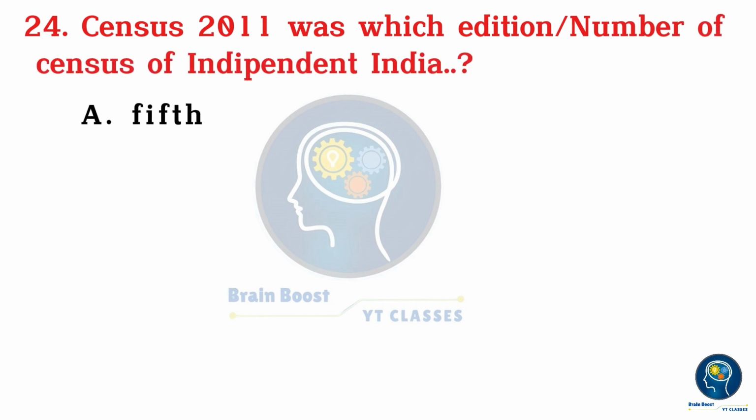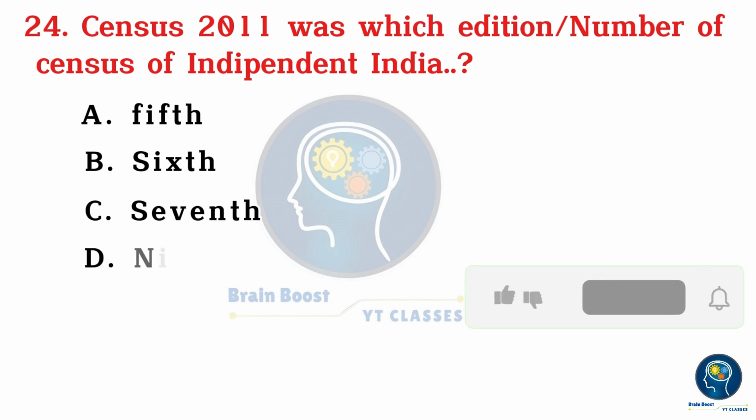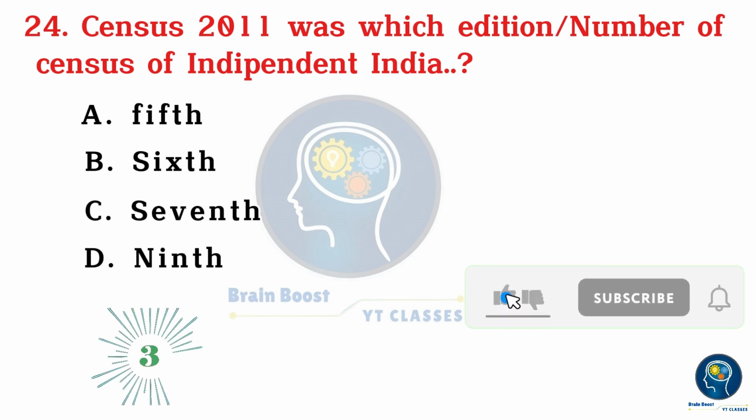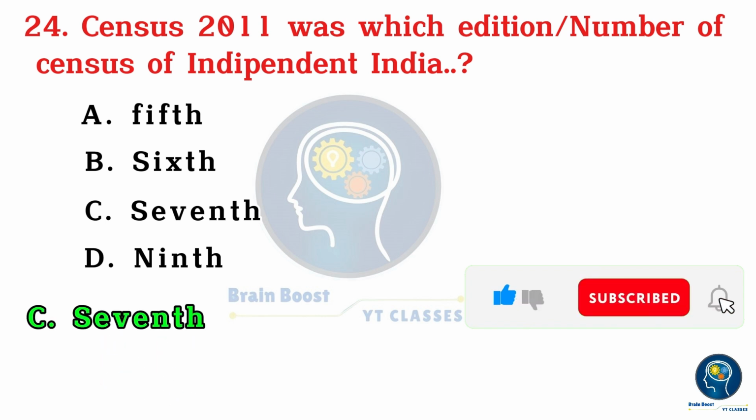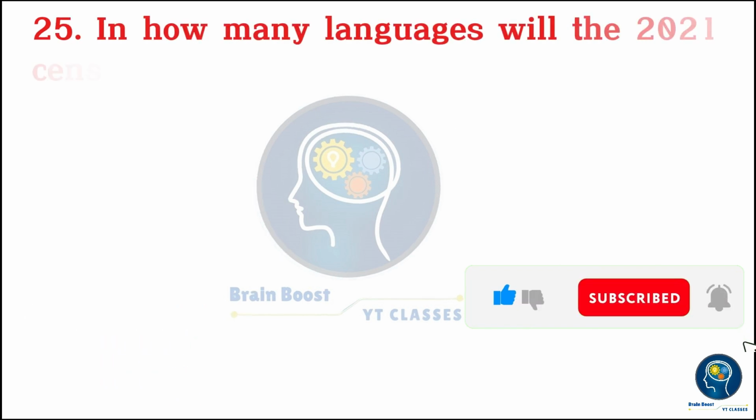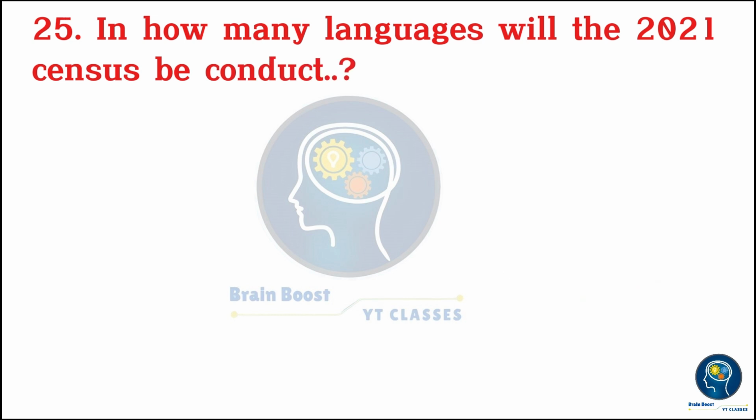Census 2011 was which edition of the census of independent India? A. 5th. B. 6th. C. 7th. D. 9th. 3, 2, 1, 0. C. 7th.